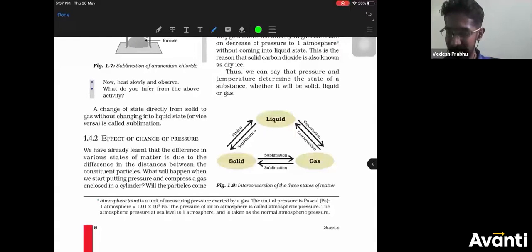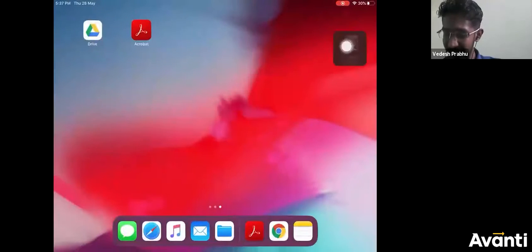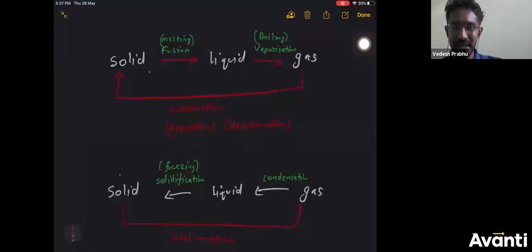The same chart is what I did here in two separate flow charts, so that you can understand easily. Just for convenience, if you want to refer to the triangle you saw in the textbook, it's up to you, no problem. So this is our interconversion of states, interconversion of all the states.